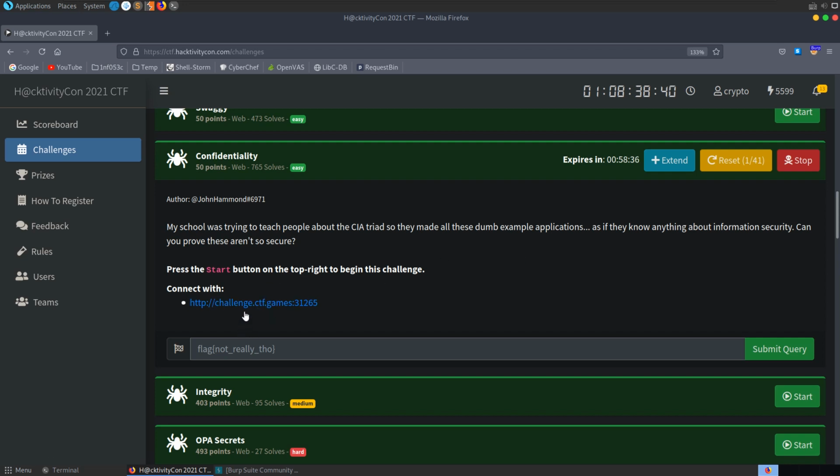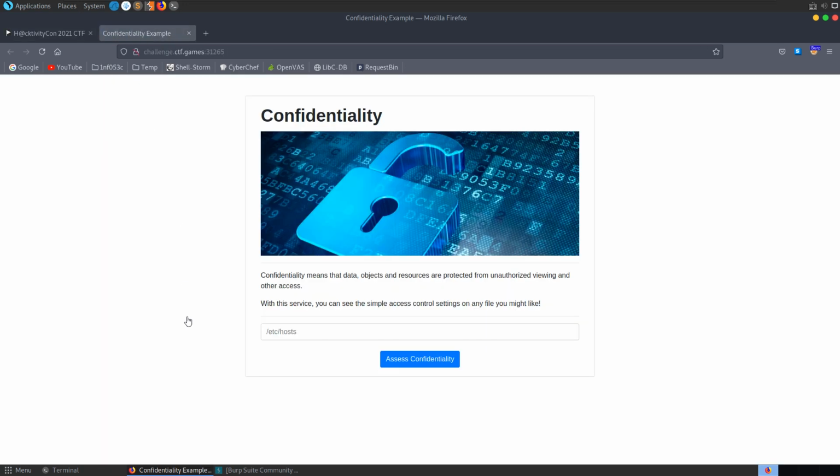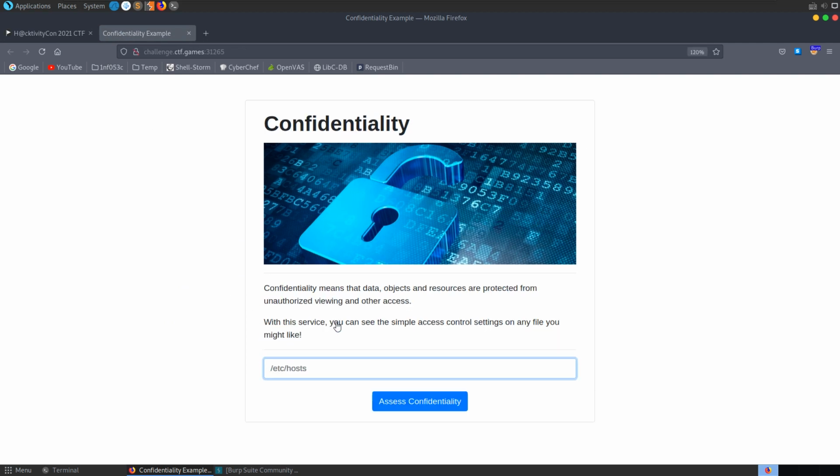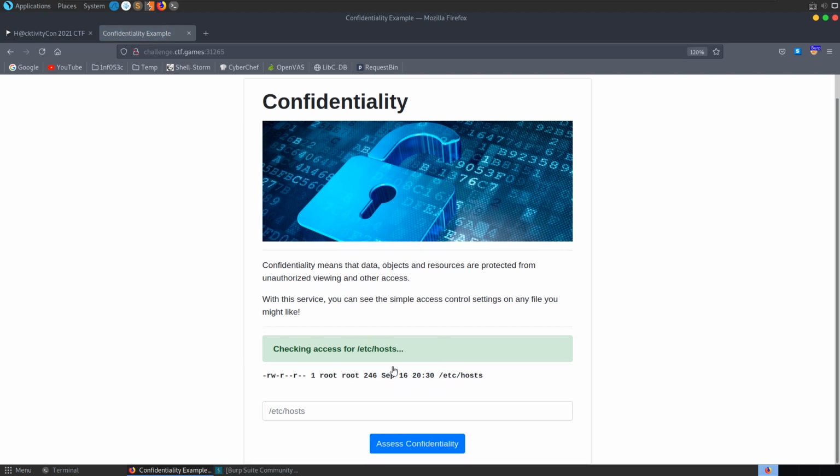So we've got this web server which will launch in a new window, and we've got a text box here which is asking us for input. It's given us an example here for etc hosts. With a service like this, you might see the simple access control settings on any file you like. So let's just go for the default behavior here, etc hosts, and we can see that it's actually telling us the permissions. So it looks like it's running an ls on the etc hosts.